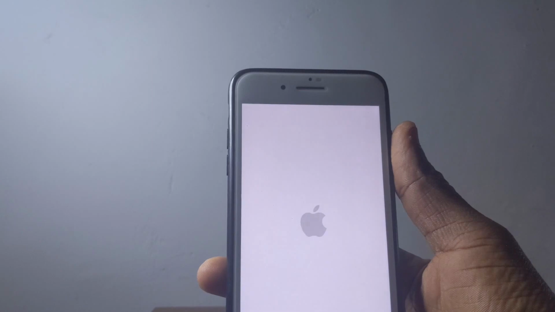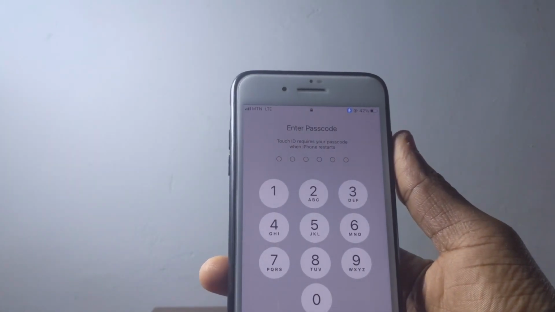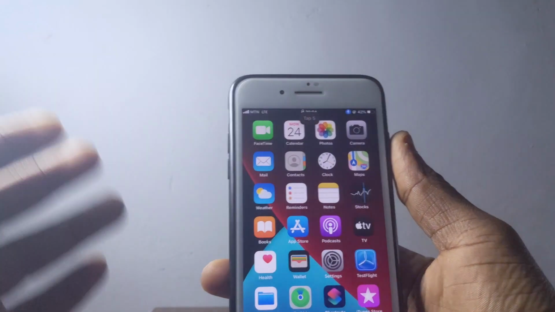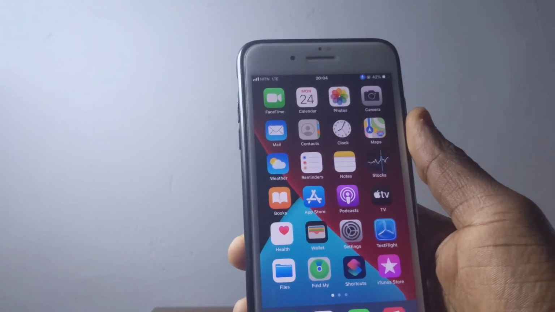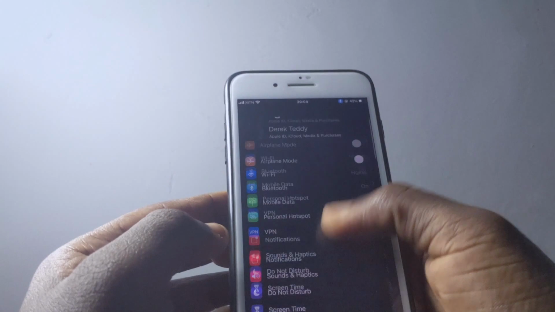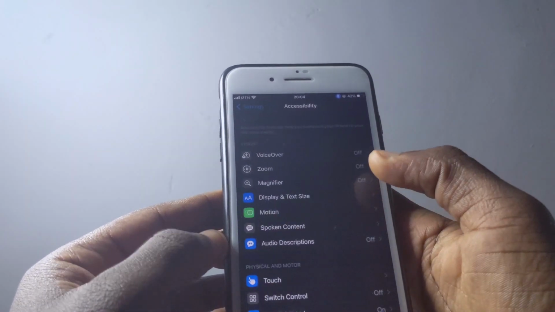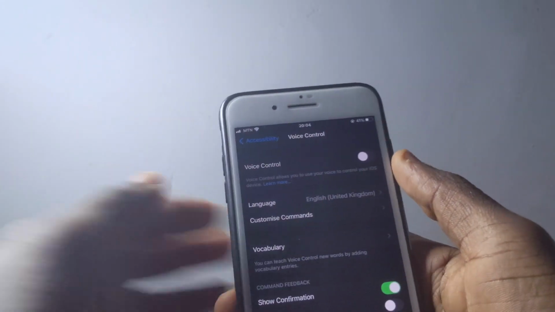Perfect. So after you turn it on, this is what you're going to see: tap 1, tap 0, tap 8, tap 0, tap 2, tap 5, and it's going to unlock your device. So that is very cool. This is one of the niftiest things Apple has brought to us, and if you want to try this out, you just have to go to your settings, then accessibility, then voice control, and turn it on. Right now I'm just going to turn it off because I don't want to use it right away.